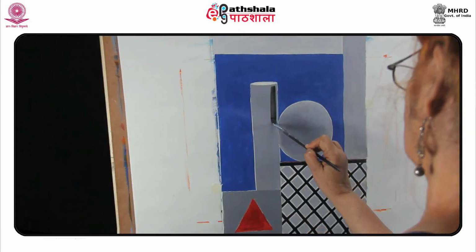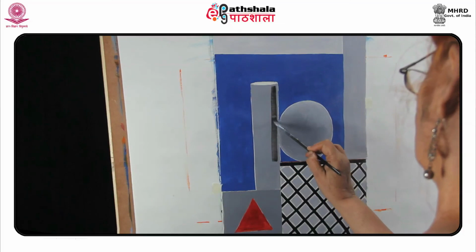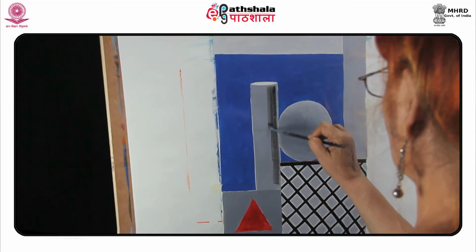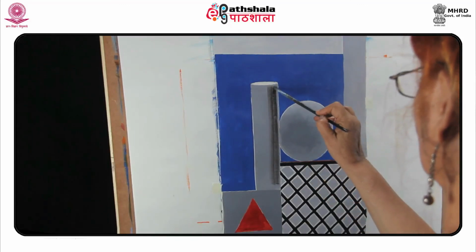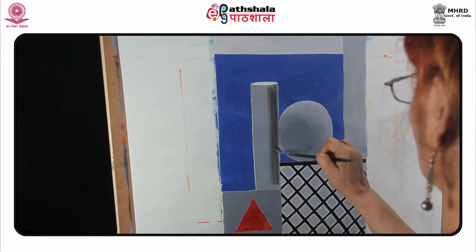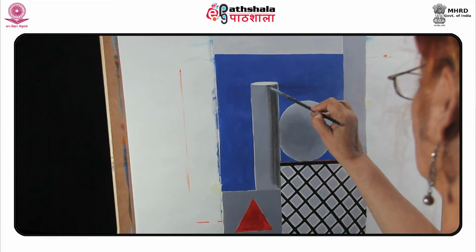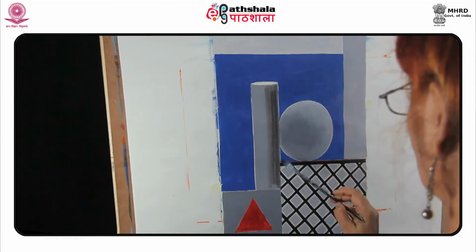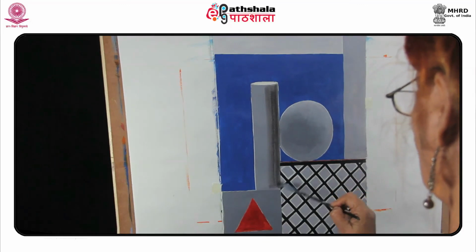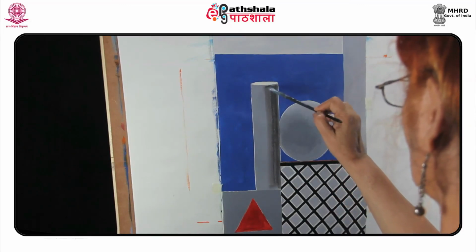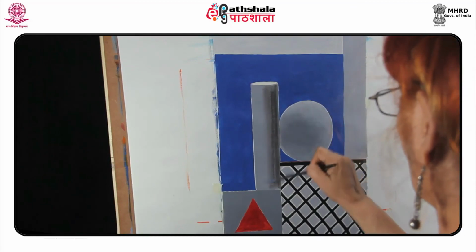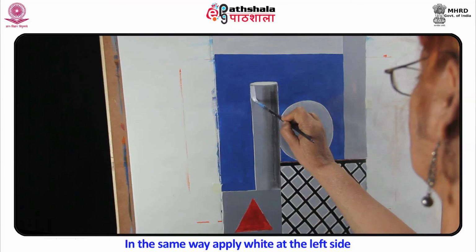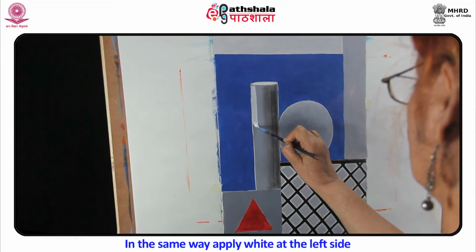Apply transparent black tint with water at the right side of the cylinder and smash it. In the same way, apply white at the left side.